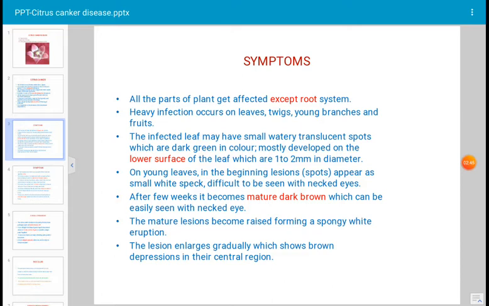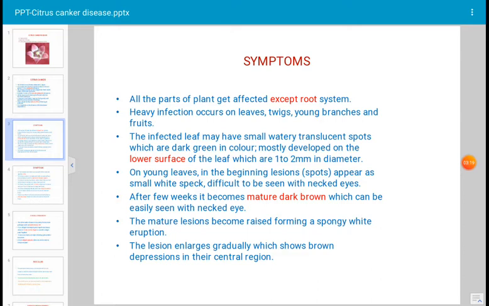Initially it is dark green in color, mostly developed on the lower surface of the leaf, and these spots are 1 to 2 mm in diameter. On young leaves the spots appear in the beginning, and gradually these spots increase in size. Initially they are not visible, but gradually they increase and become visible.